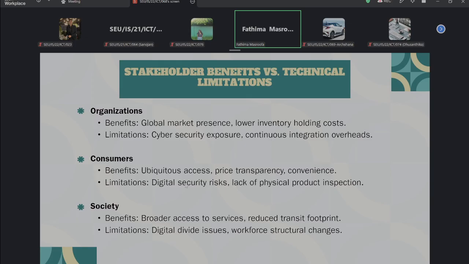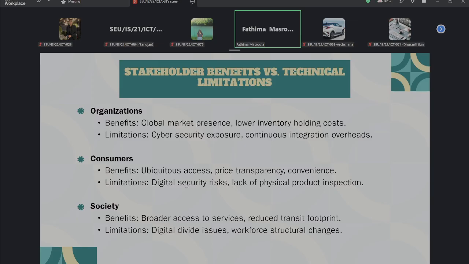That is the biggest limitation everyone is facing on online platforms, right? We cannot examine before purchasing. We are just seeing the photos and ordering. But when it arrives physically, the appearance sometimes will be changed and the quality will be changed. So that is the biggest limitation.